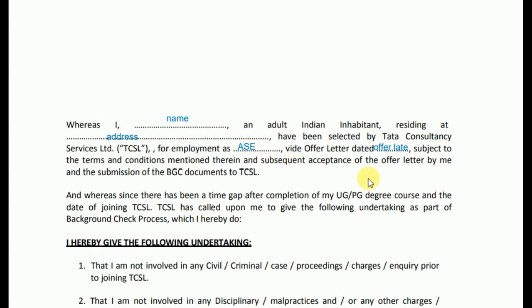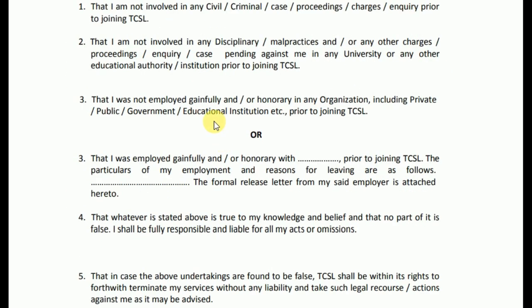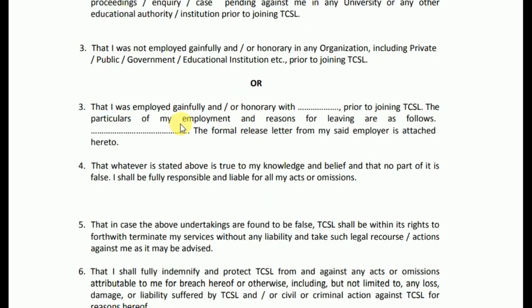And after that, "offer letter dated." So here you have to write your offer letter date. Most candidates by mistake fill in the joining date here. It may be because in all the blanks where a date is asked in the service agreement, the date of joining is to be filled. But here you have to fill the offer letter date. And here you have to leave it as it is, and the "or" portion also you have to leave.